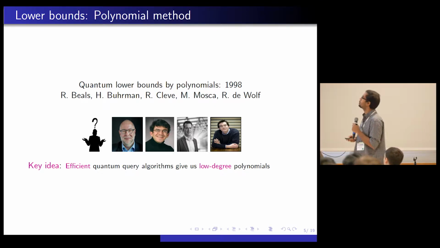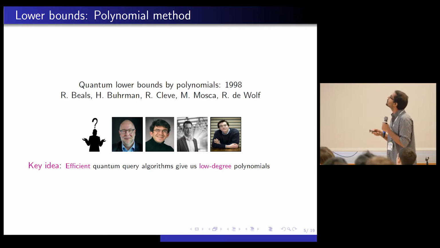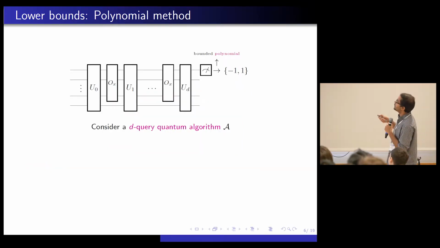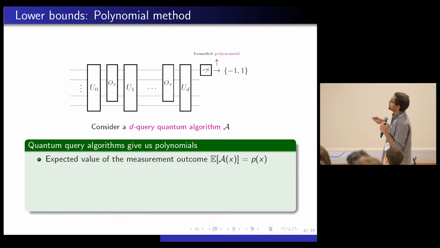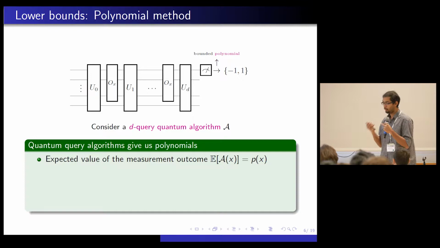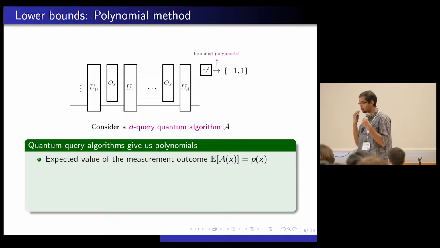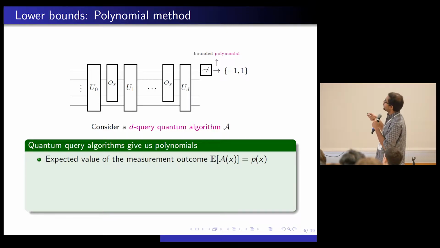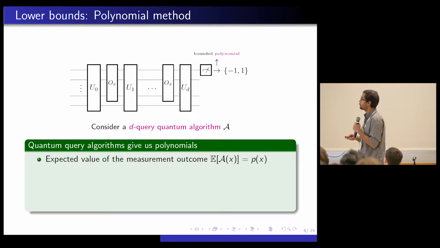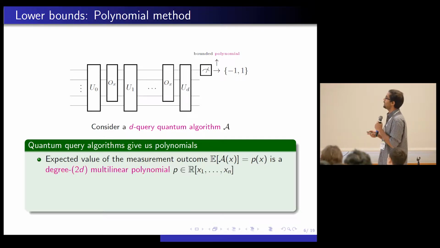So let me tell you a little bit more about what the idea here was. Recall, this is a D-query quantum algorithm that outputs a bit, plus or minus 1. The idea is, let's say that before making this final measurement, the output is a random variable. The random variable takes the value plus 1 or minus 1, each with a probability, p1 or p minus 1. So what they said is, if you look at the expected value of this random variable, you can write it as a polynomial. But not only that, this polynomial has degree 2D.